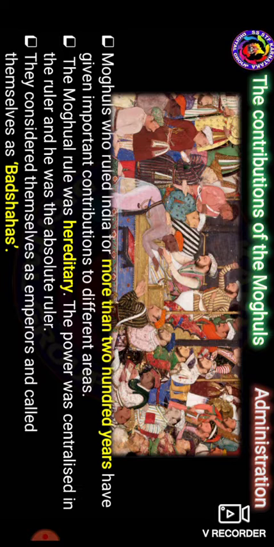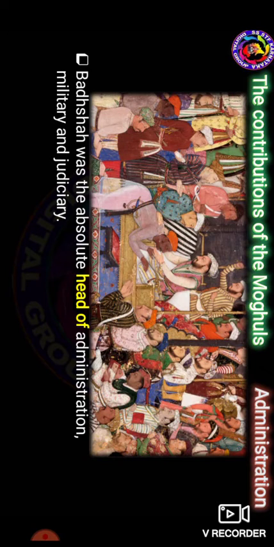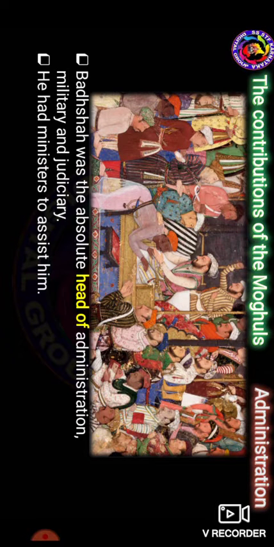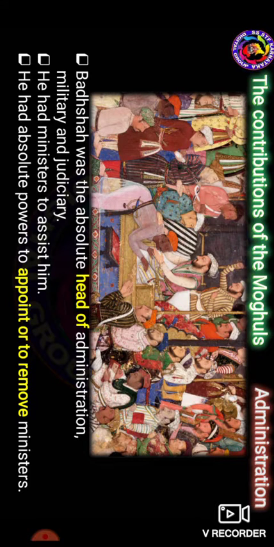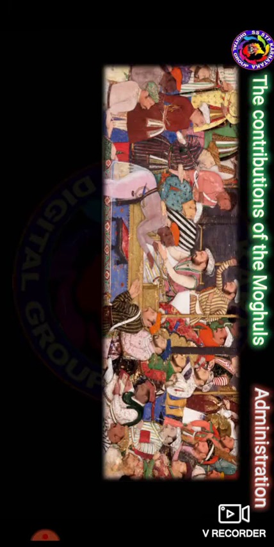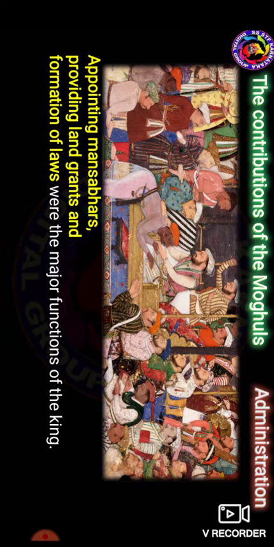They considered themselves emperors and called themselves Badshahs. So the Badshah was the absolute head of the administration, the military and the judiciary also. The ministers assisted them, but he had the power to appoint and remove the ministers, appoint the Mansabdars, provide land grants, and make laws; these were the major functions of the king.